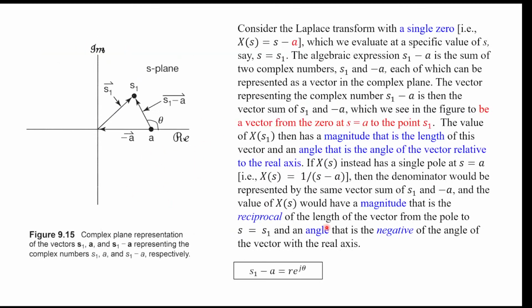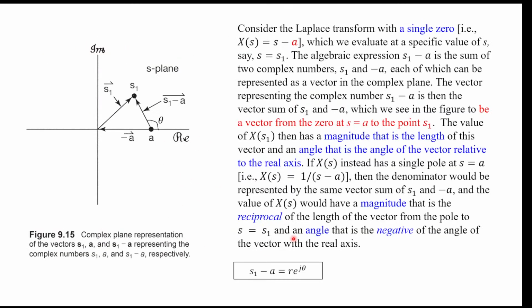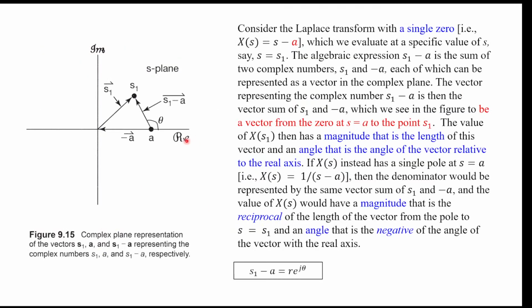And as we said, we can mark those zeros and poles on the complex plane. Then we can have some geometric interpretation of this value. So we look at this formula and think about what will be the Fourier transform of this function. The Fourier transform will be this big X taking values on the j omega axis.